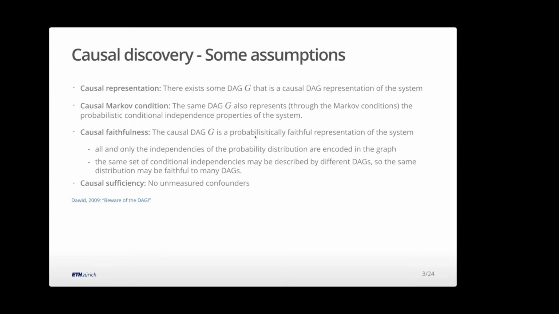The main thing here is about faithfulness, that your representation encodes all the distribution, all the independencies in the data that can be represented in the graph and no other ones. This is quite a strong one.